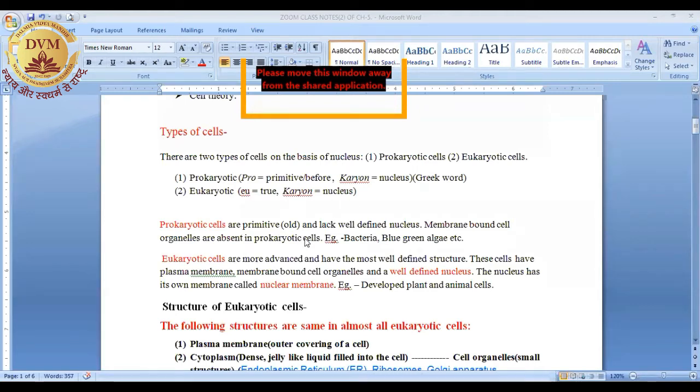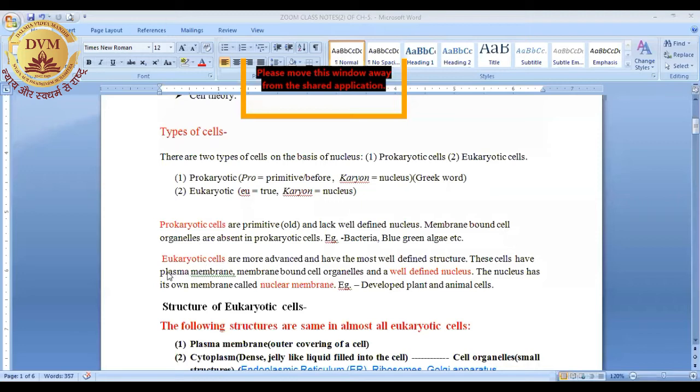In simple words, prokaryotic cells are very less developed cells. For example, bacteria are not well-developed cells and do not have a proper nucleus. Blue-green algae, also known as cyanobacteria, are also examples of prokaryotic cells. These cells are less developed.